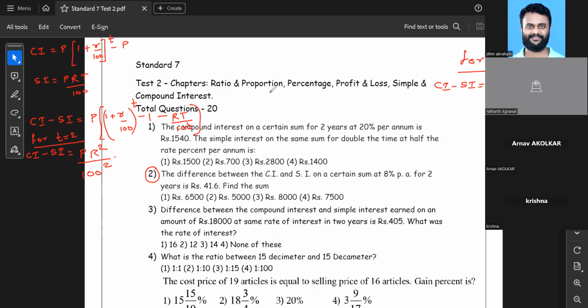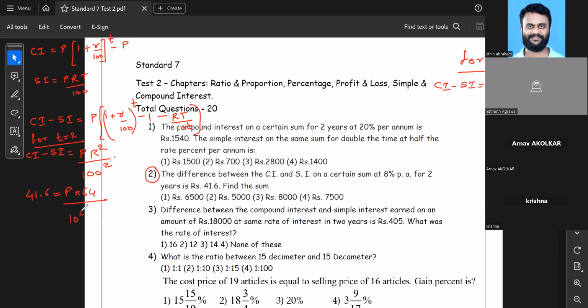In this case, they have given us t equal to 2 years. So what I can do is directly start solving with this. The difference is 41.6, as they have given. 41.6 is equal to P, which we don't know, multiplied by R. What is R? 8. 8 square is 64, upon 100 square.